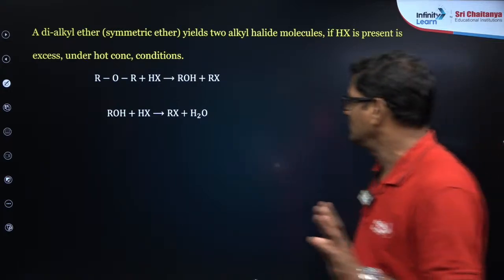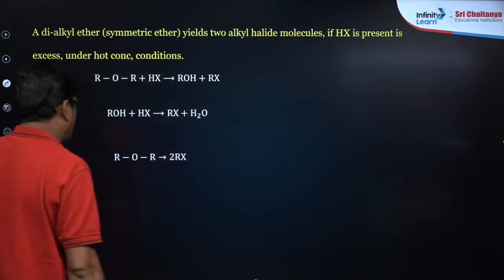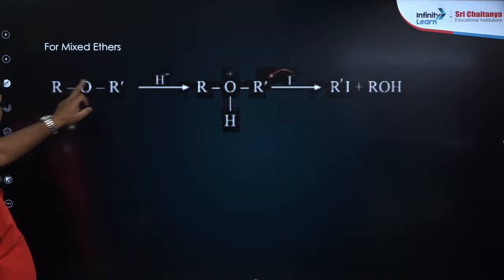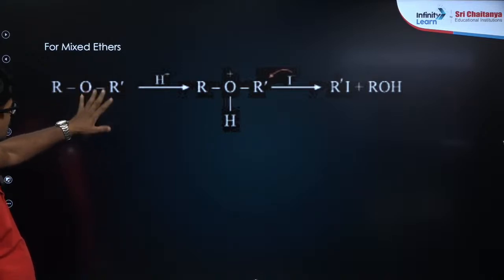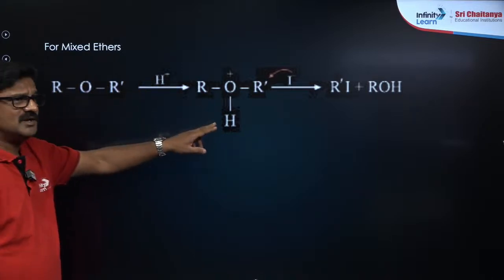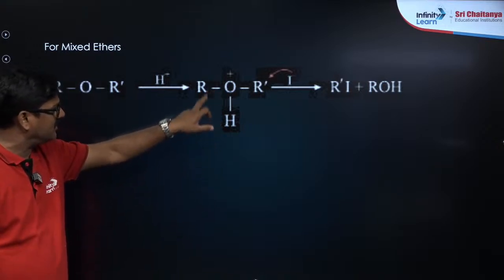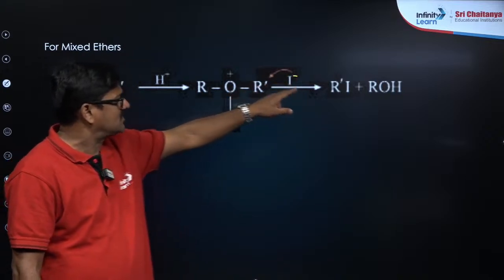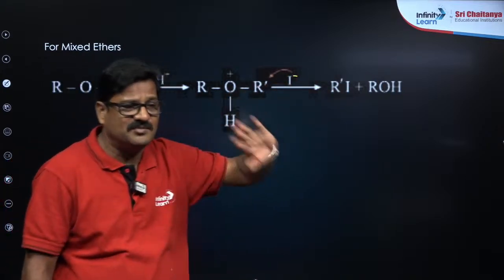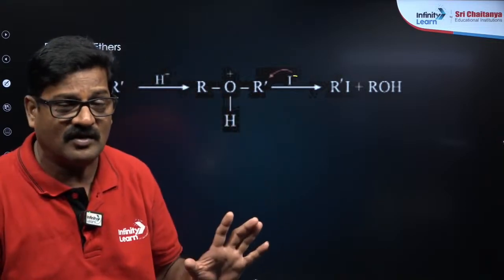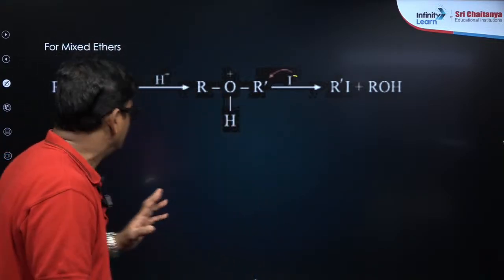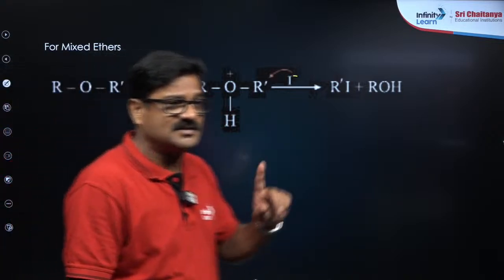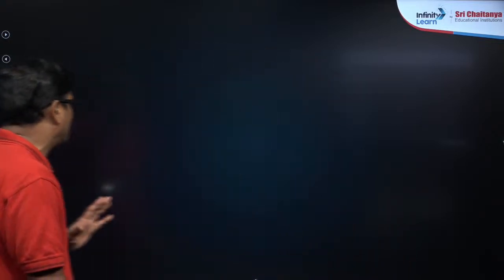Shivansh, that's good. So when it is reacted with excess, you are going to get RX. With mixed ethers, if R and R' are not the same, when it is protonated, it is going to give a protonated ether. Now the I minus is going to react here to give RI and ROH is the product. For one equivalent of HI, you use it like this; if excess is used, ROH is going to react with it and gives RI. That's very, very, very important.